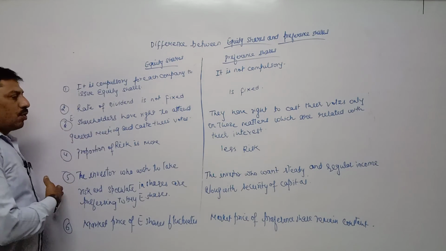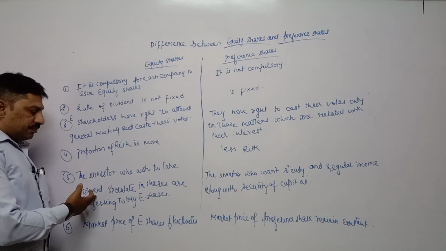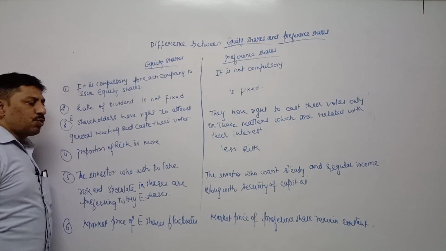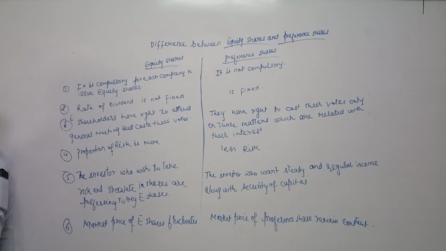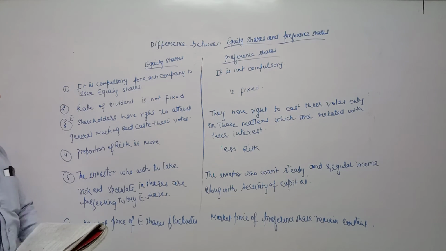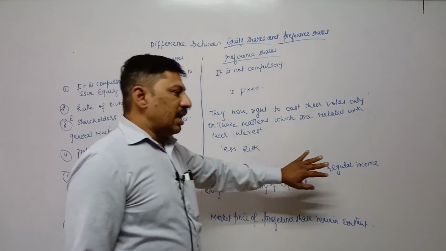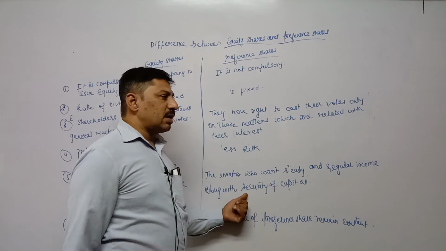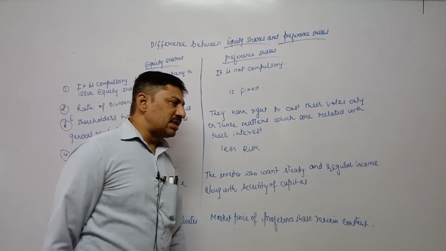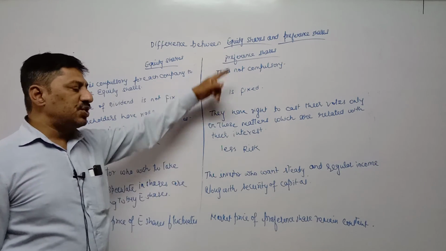Investors who are ready to take risk, who are speculating in shares, who want to become rich overnight, prefer to purchase equity shares. Those who want steady, regular income, secure return, and want their invested amount to remain safe, always prefer to purchase preference share.